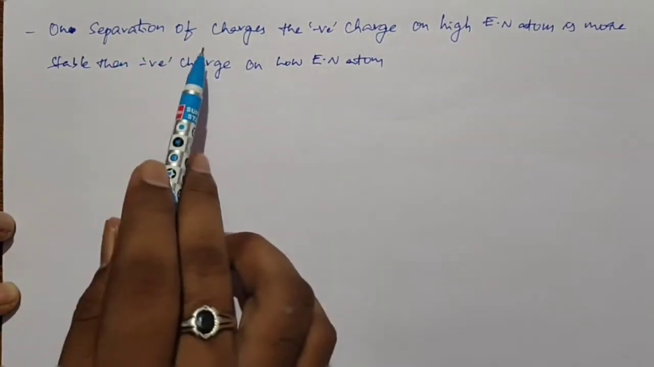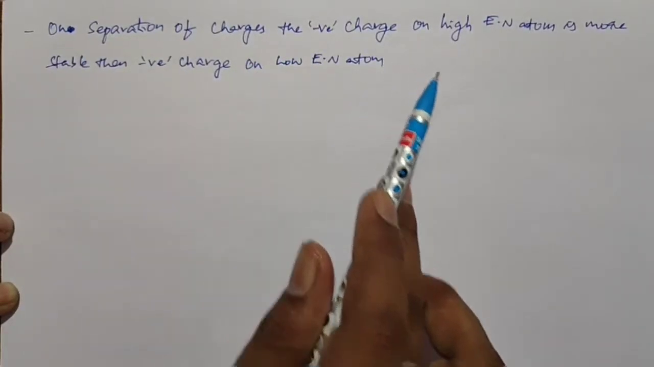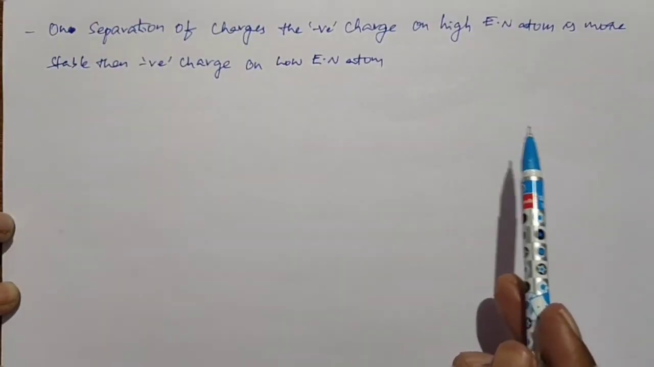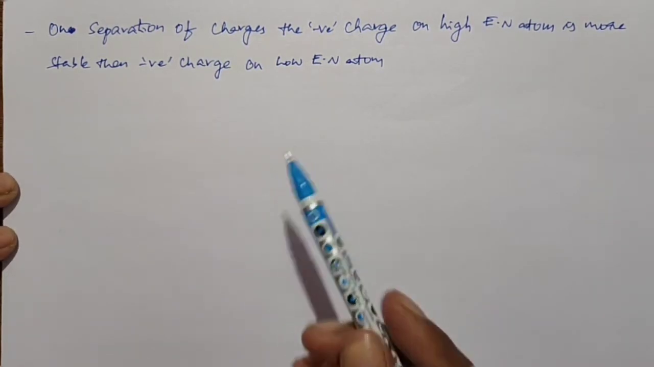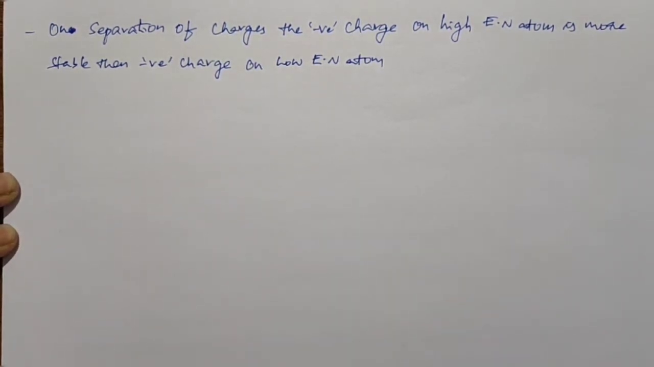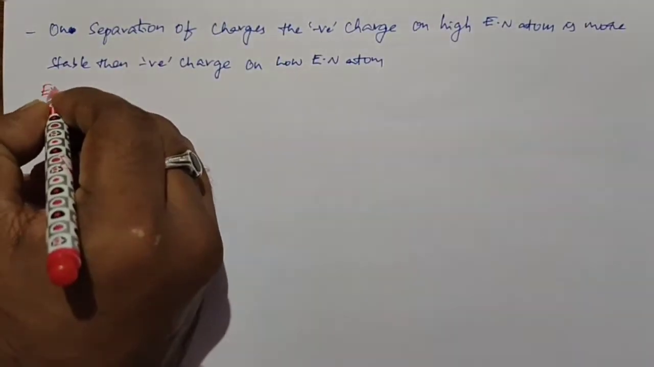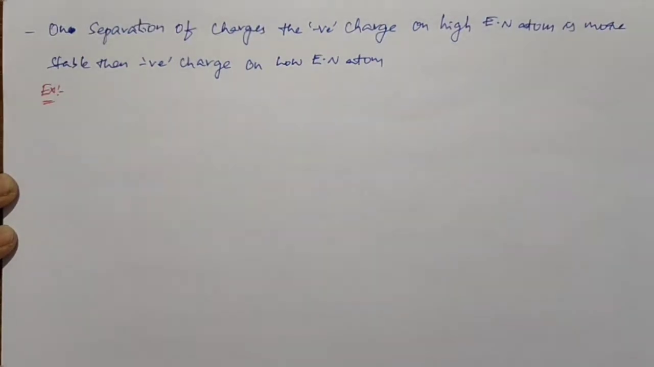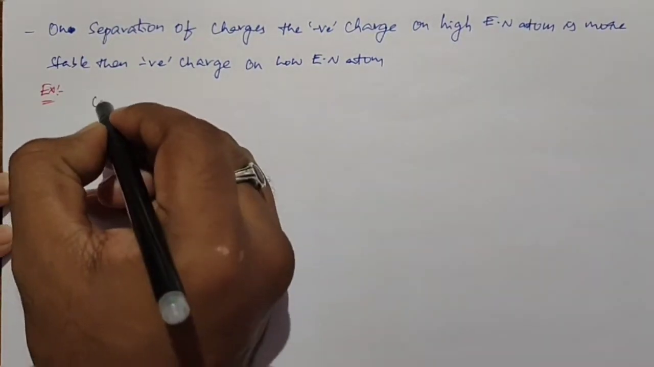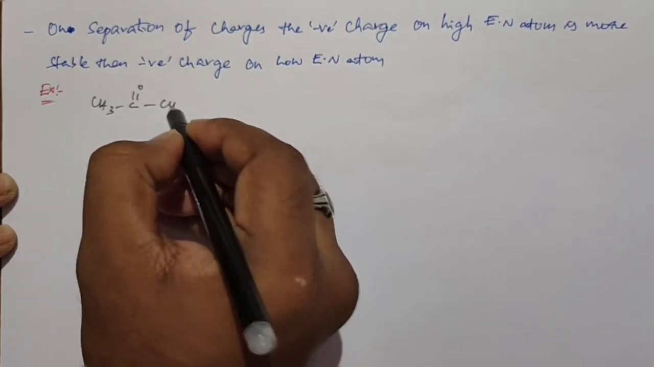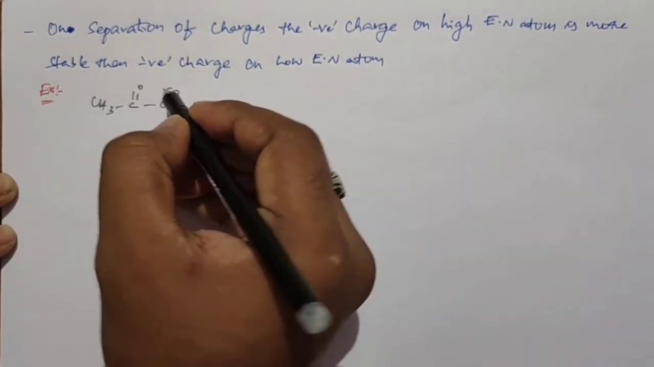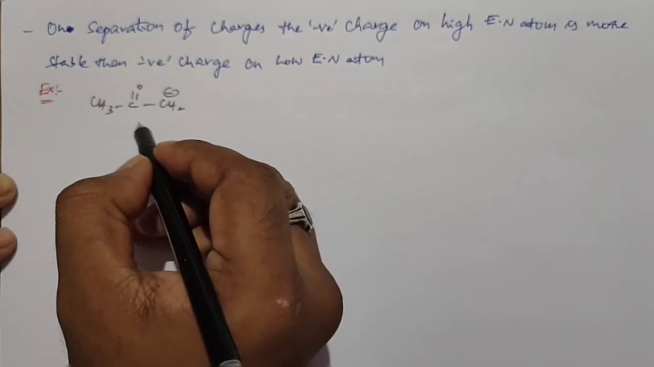On separation of charges, the negative charge on a highly electronegative atom is more stable than a negative charge on a low electronegative atom. So for better understanding, here we just take one example. The example is CH3, C double bond O, CH2 minus. So this is structure 1.